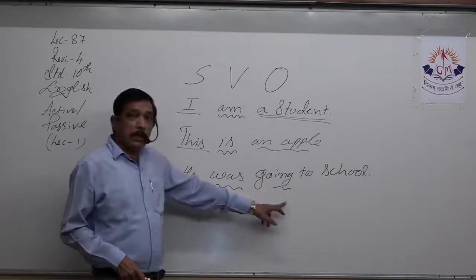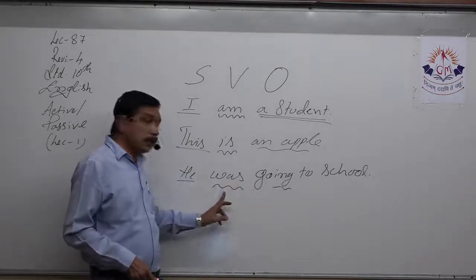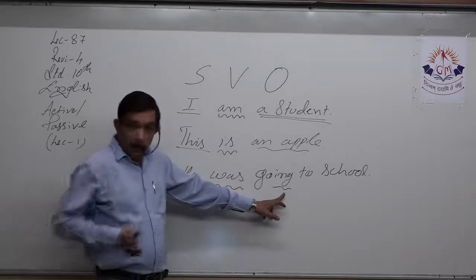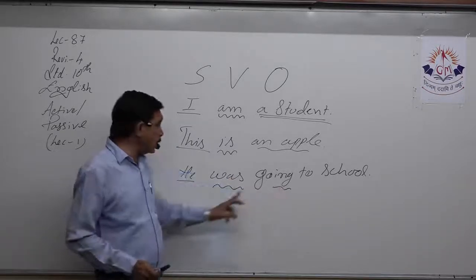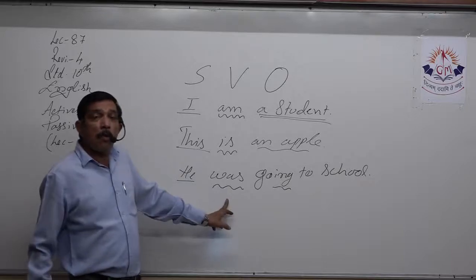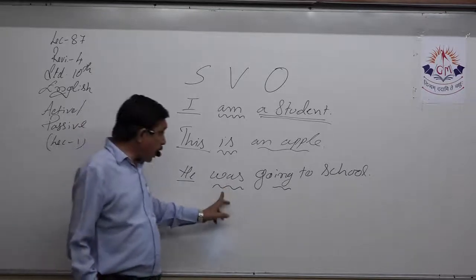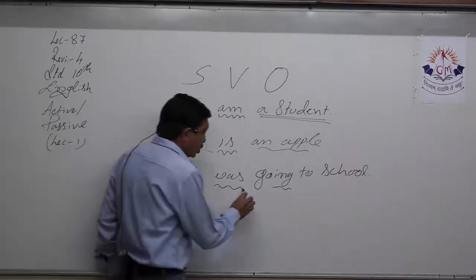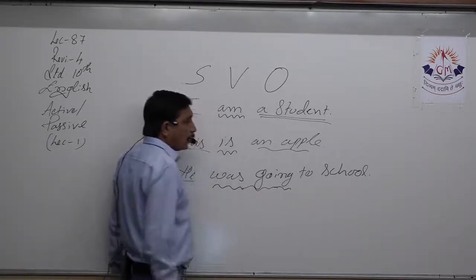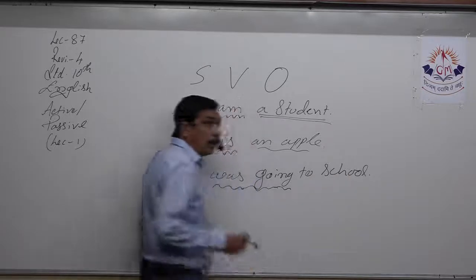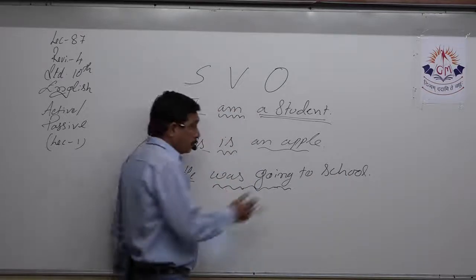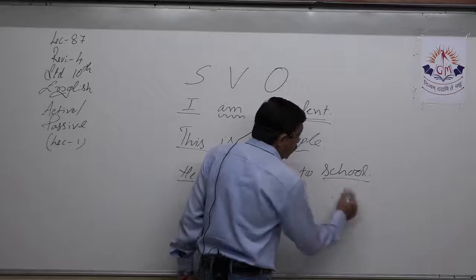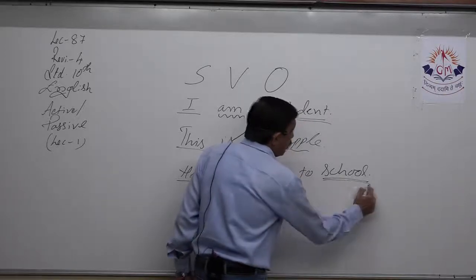So ing tells me this is present tense, and this is continuous. Ing tells me this is continuous, and this tells me this is past tense. So this is past continuous, was going. So whole of this becomes the verb. To tells me direction, right? School is the object.